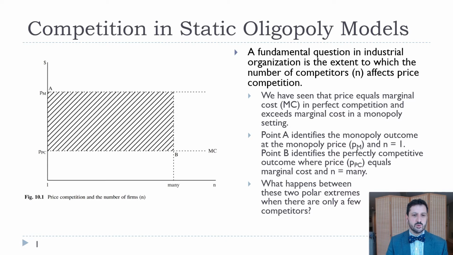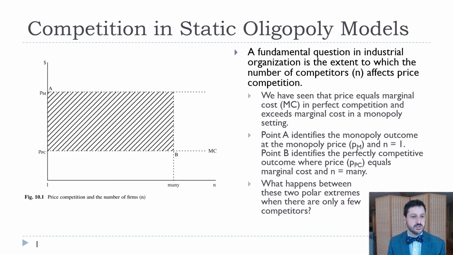And so one of the questions we want to ask is, how many firms do we need to get to the perfect competition level? I mean, how close are we going to get if we have 2 firms, 3 firms, 10 firms, 20 firms? And these models that we're going to talk about in this chapter are going to try to answer that question.